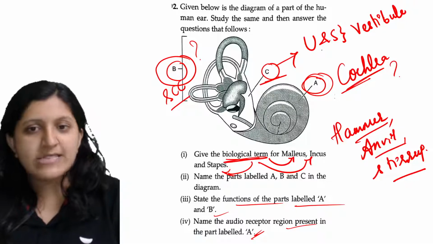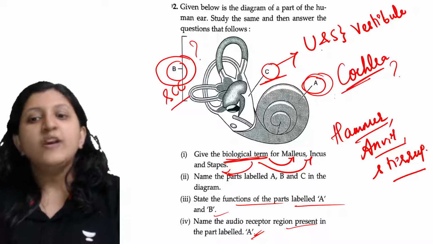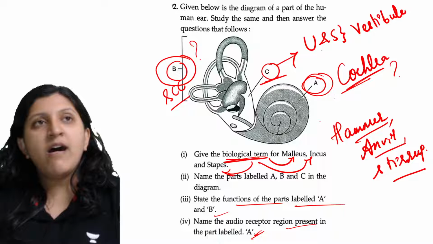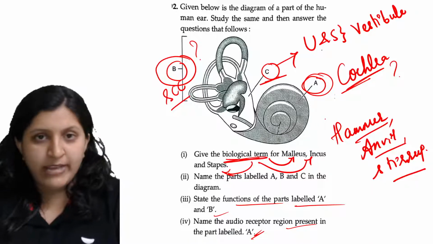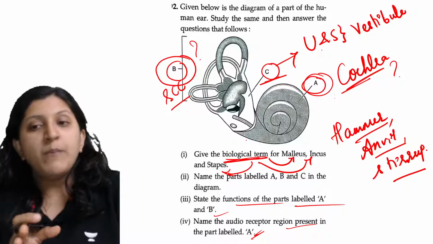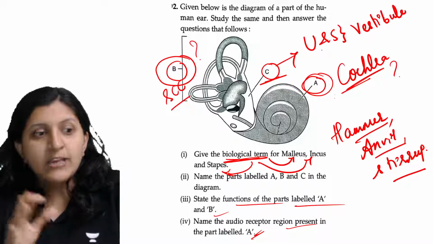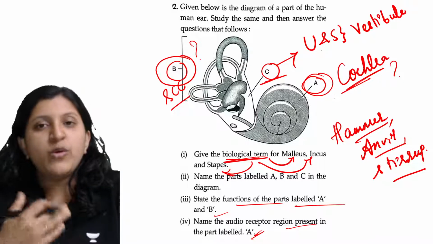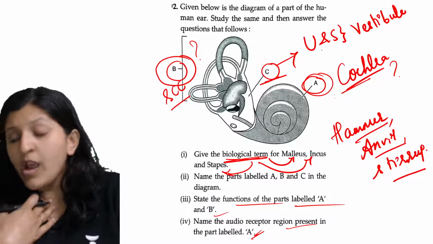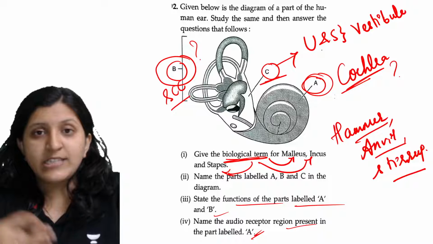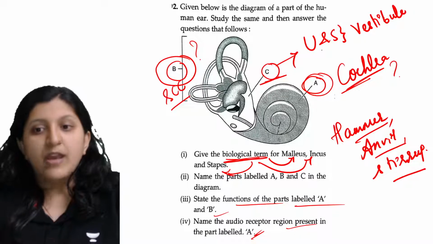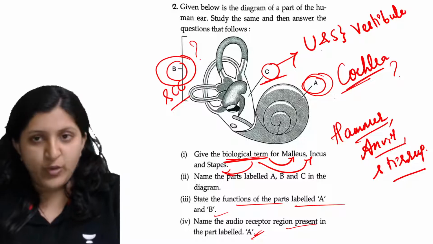So cochlea is there, and the semicircular canal. The function of the cochlea is basically this: the sound vibration is moved from the middle ear to the inner ear. Inside this inner ear there is an organ of Corti, which is going to sense the sound vibration through the fluid medium, because the cochlea has a fluid medium.